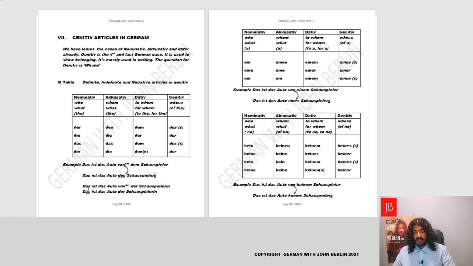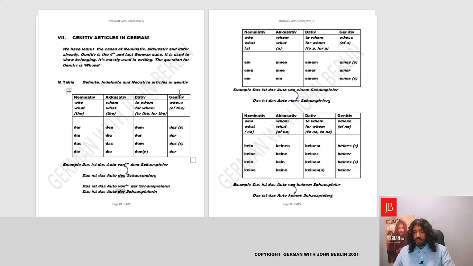Fantastic. That is the car of the female actor. Das ist das Auto von der Schauspielerin. We changed the noun into feminine like we learned by adding in. It became das ist das Auto von der Schauspielerin. And now we'll basically ask whose auto it is. And with this genitive structure, we'll get the answer. It's a feminine actor, it's female actor, so it's der Schauspielerin. So we'll write das ist das Auto der Schauspielerin.